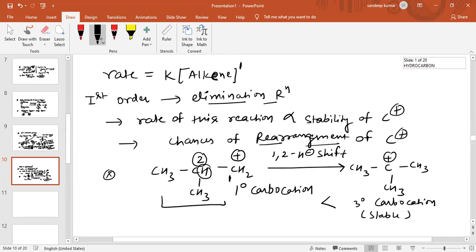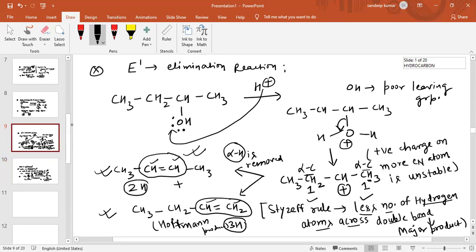So we have discussed all of this about the E1 elimination reaction. The product obtained in the E1 reaction is basically alkene.